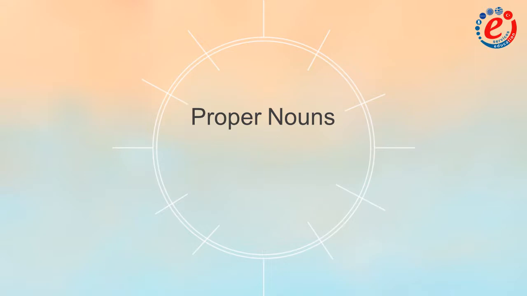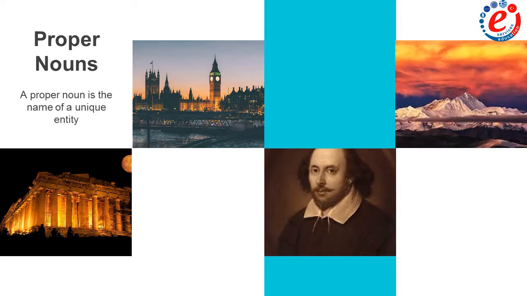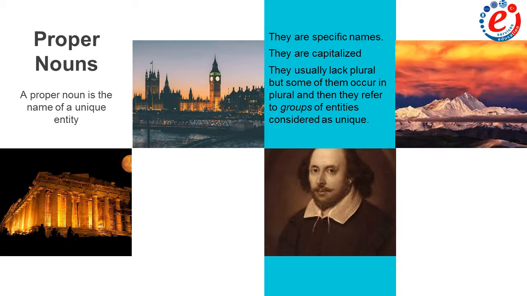Proper nouns. Proper nouns are considered to be the opposite of common nouns. A proper noun is the name of a unique entity. Let's see their characteristics. First of all, they are specific names. Secondly, they are always capitalized. And thirdly, they usually lack plural form, but some of them occur in plural.